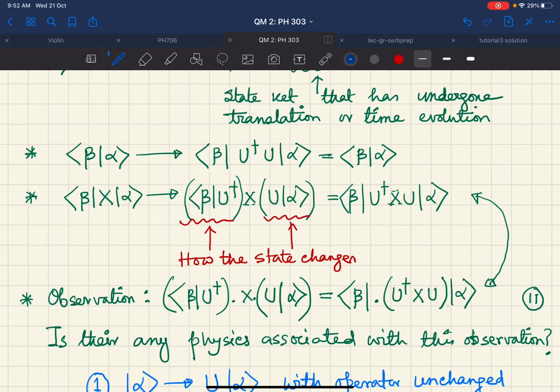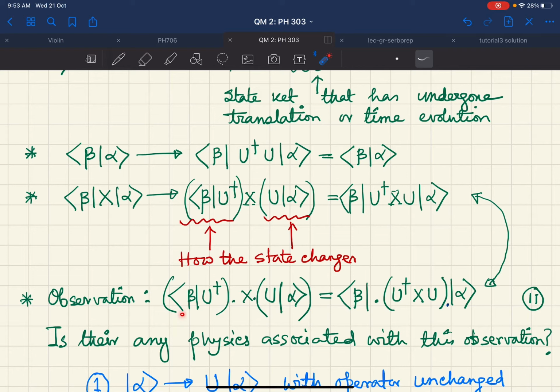Aren't they both the same? They are both the same. Mathematically, I have not done anything. Mathematically, I have not changed anything. I am just looking at the same equation from two different perspectives.